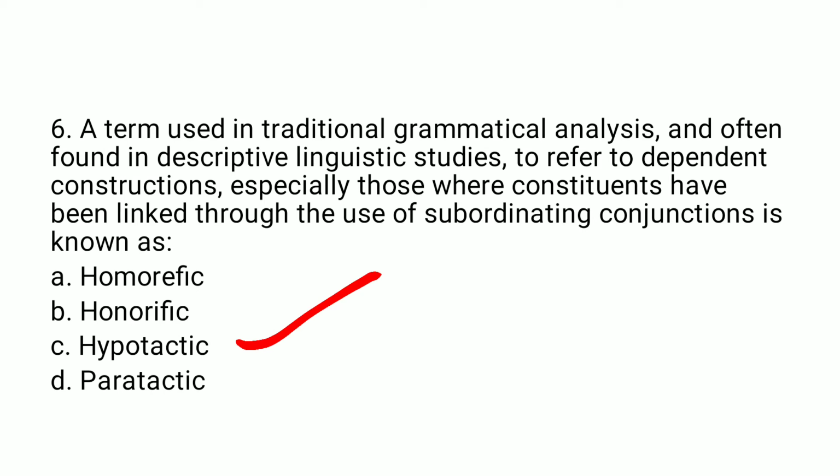For example, we have the sentence, the keeper laughed when the dog barked. So we have two constructions, the keeper laughed and the dog barked. Sorry, not independent but dependent constructions, and these dependent constructions are joined together with the subordinating conjunction, that is when. Such constructions are known as hypotactic constructions or hypotaxis constructions.